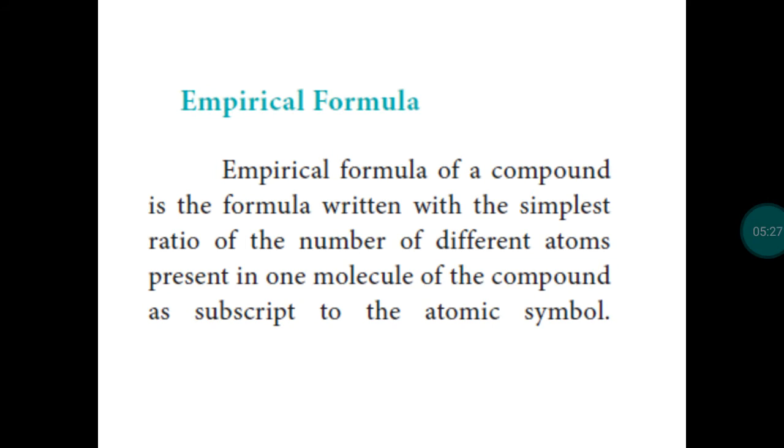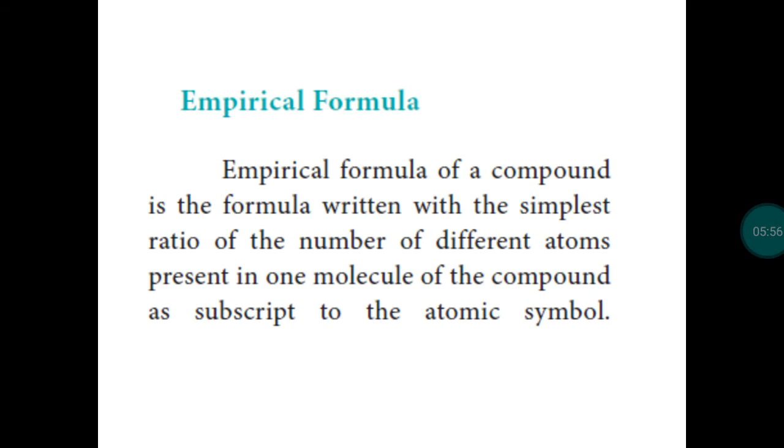The compound water has the formula H2O. In the same way, for every compound or molecule, there is a formula. So empirical formula is one of the formulae for a compound which can be written with the help of the simplest ratio of different numbers of atoms, and this ratio is mentioned as a subscript to the atomic symbols.